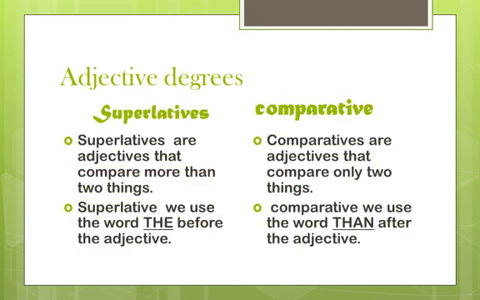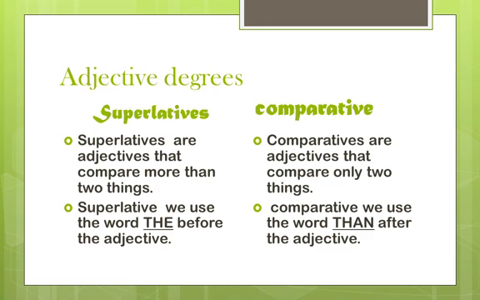Now we are going to see adjective degrees. There are 3 types. We are going to see only 2 types: superlatives and comparatives. Say everyone: superlatives, comparatives.